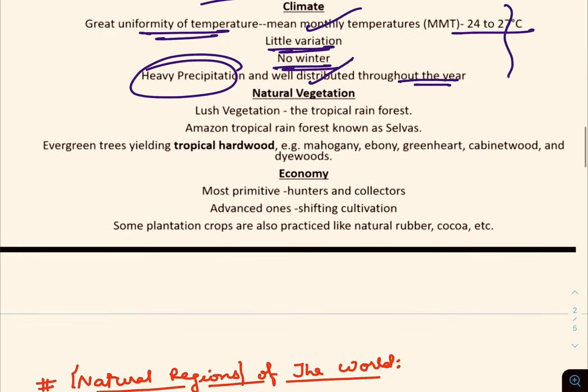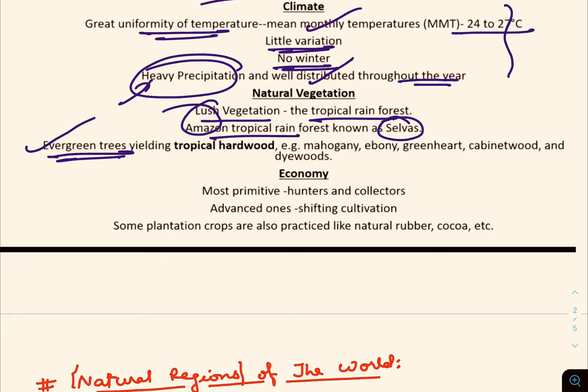And the last one is about the natural vegetation, that is lush vegetation. Lush vegetation means the region has dense forest cover. That is also called a tropical rainforest. The Amazon tropical rainforest is called selvas. The trees are evergreen, meaning they do not shed their leaves, and these are basically tropical hardwood. Examples are mahogany, ebony, green heart, cabinet wood and dyewood. These are examples you can write in natural vegetation.